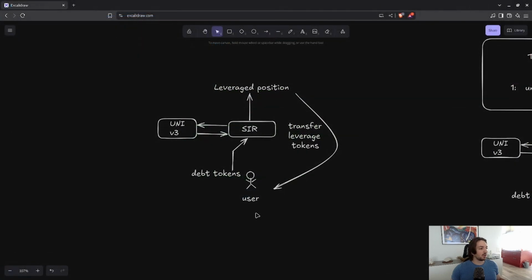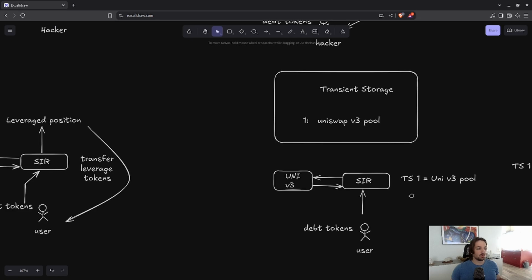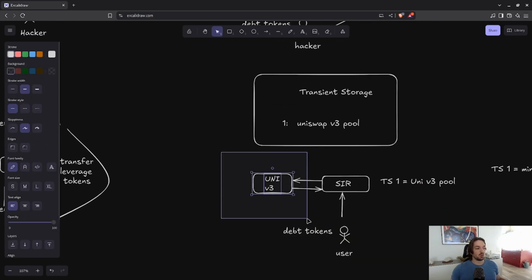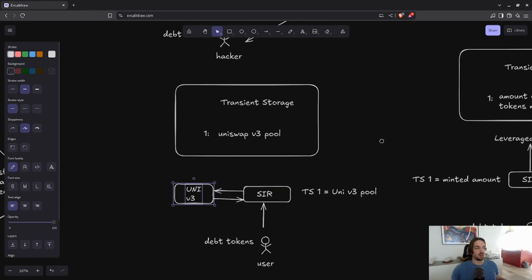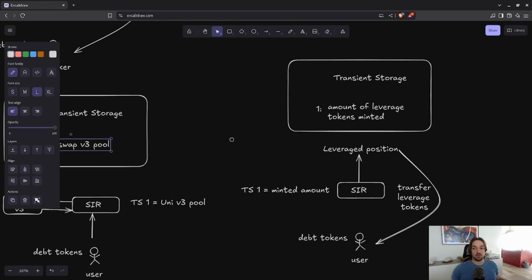Because let's take a look again at the graphs. Here we have the path where the user provides debt token, it goes through Uniswap, then transient storage position 1 holds the Uniswap v3 pool, right?